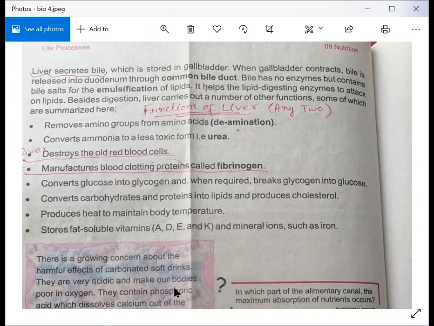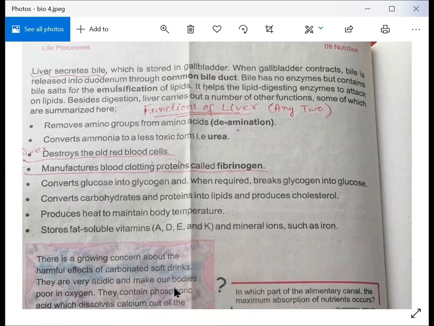Because of that, the first function of digestion is emulsification. Bile is released in the duodenum through the bile duct. Bile has bile salts which keep lipid droplets separate from one another. This process is called emulsification. You have to underline the definition of emulsification. You can also see it on the screen, in the first line of the page. When the gallbladder contracts, bile is released into the duodenum through the common bile duct. Bile has no enzyme, but contains bile salts for the emulsification of lipids. So this is the definition of emulsification.